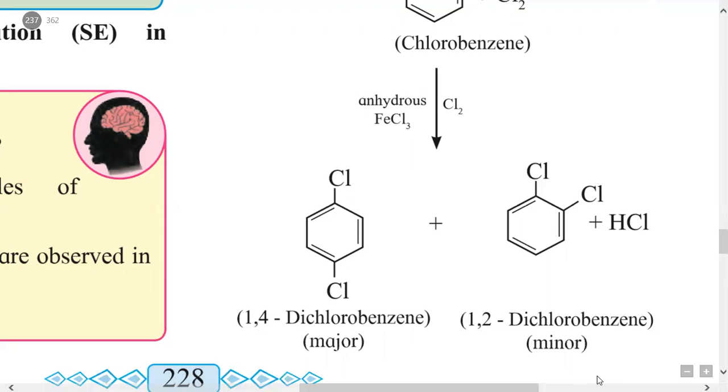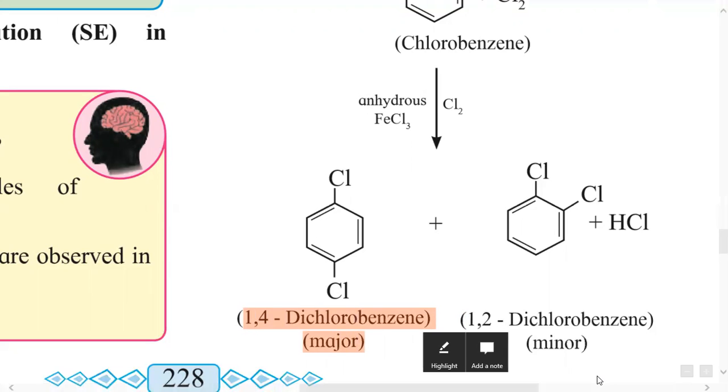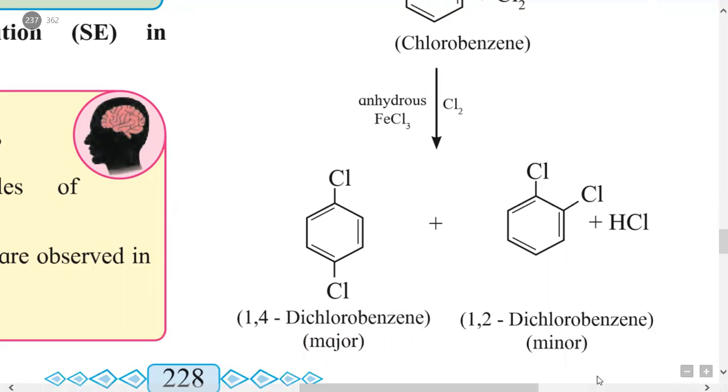Out of these two products, the major product is 1,4-dichlorobenzene, because during substitution of the electrophile chlorine there is less steric hindrance, less crowding effect, than at the ortho position. At the ortho position there is more steric hindrance, a crowding effect, and therefore this product we get as a minor product.